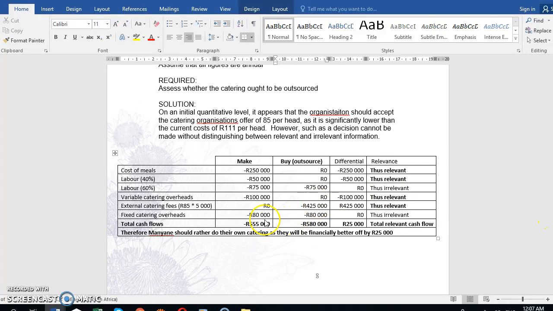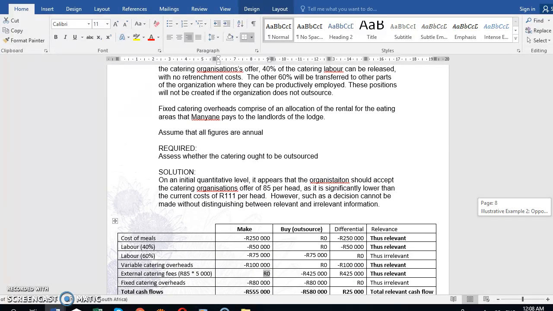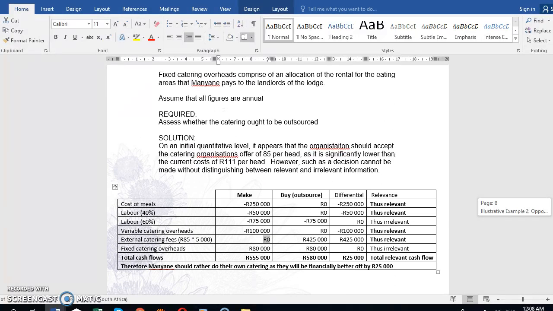Then the catering fees. If we do the catering ourselves, obviously we don't pay the catering fees, but if we outsource, we have to pay the catering fees, so that difference of 425,000 is relevant. And then the fixed catering overheads. Remember, that's an allocated cost, which simply means that it gets incurred whether you cater or not. So it's an irrelevant cost. If we add up all the relevant cash flows, you get to 25,000 positive.